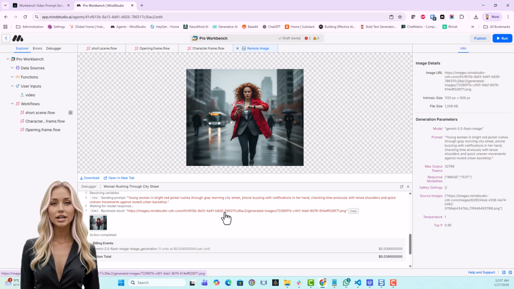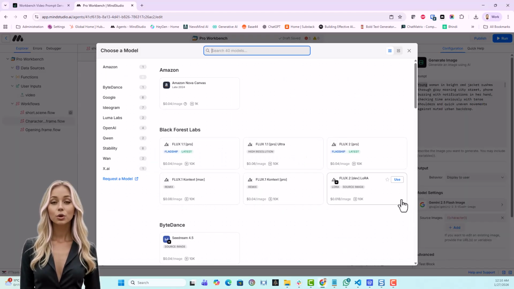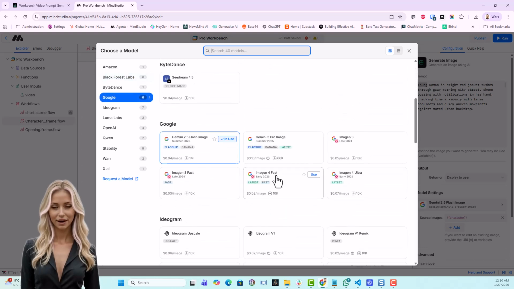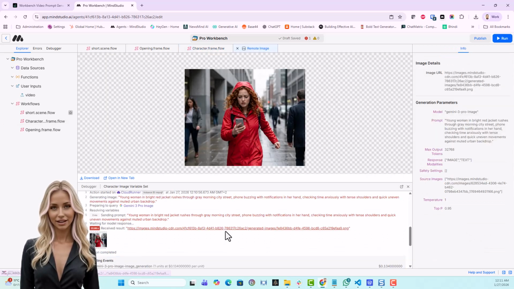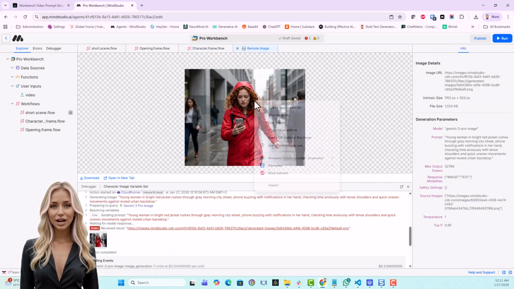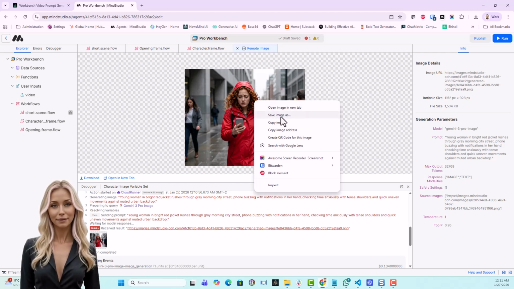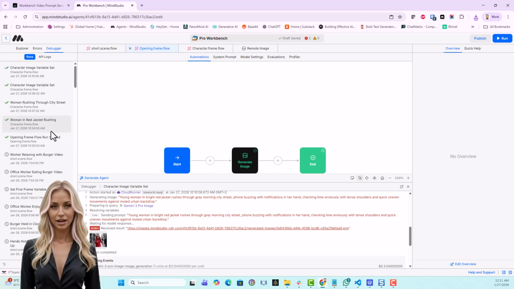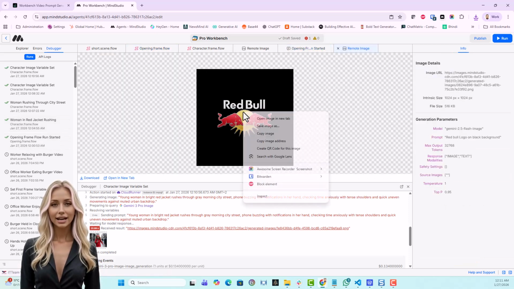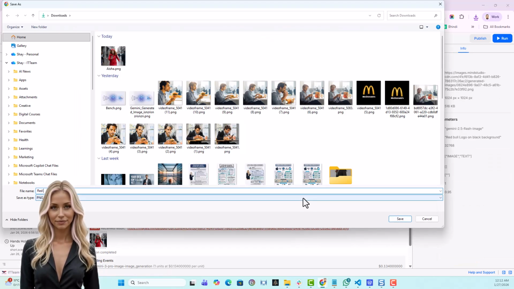Bugger. Why did she come with two jackets? I'll change model quickly. I think I'll go with Gemini 3 Pro. Let's run it again and see the outcome. Okay, that's better. I'll right-click on the image and save it locally. We'll use it later. Now, let me go to the debugger to find our Red Bull logo and save it locally as well. This is fun.